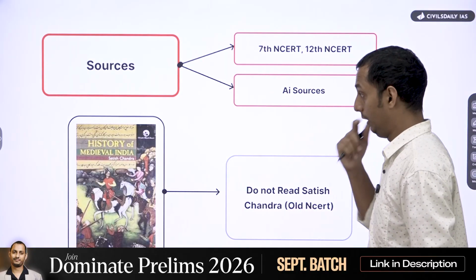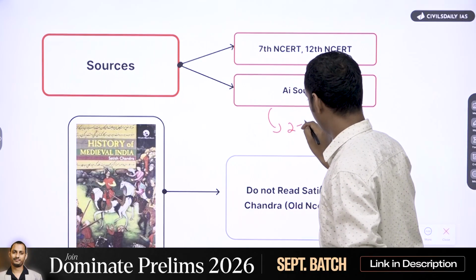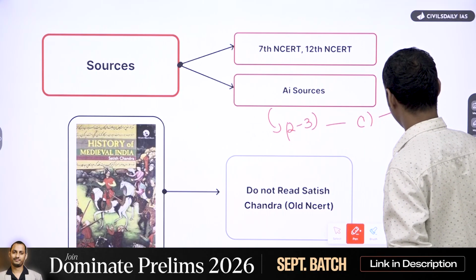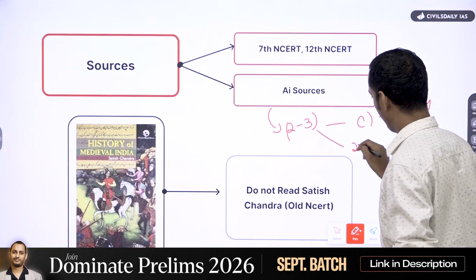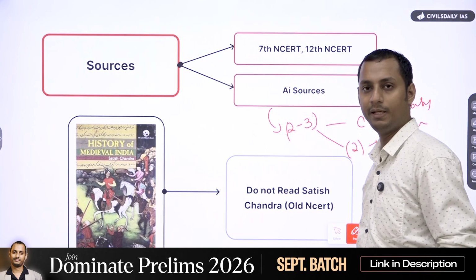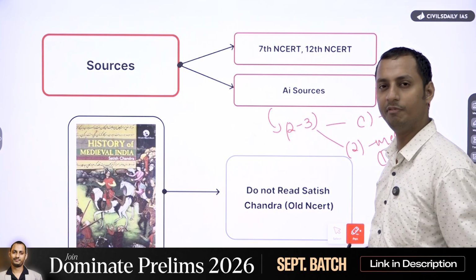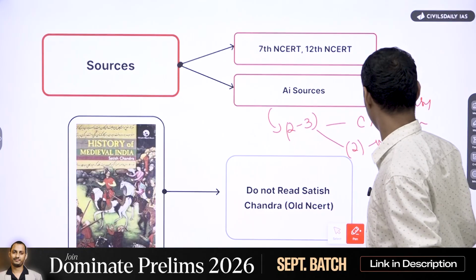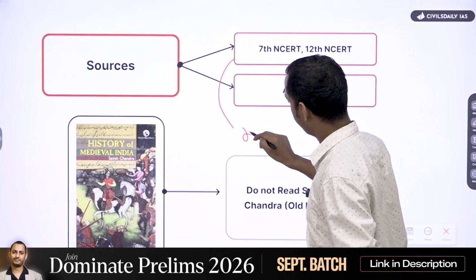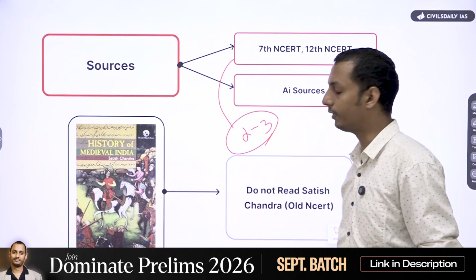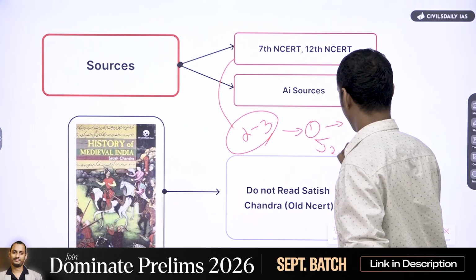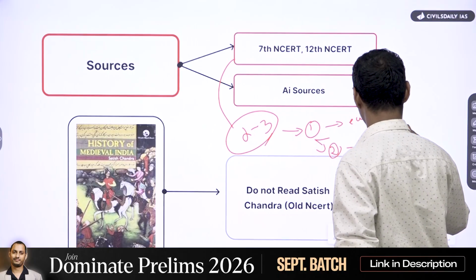So what are the sources? Just for the 2 to 3 questions which are asked in medieval history, 1 would be very easy, 2 would be medium to difficult, and 1 would be extremely difficult, wherein even if you have read all the sources you won't get it. So regarding the sources, out of the 2 to 3 questions asked in medieval history every year, 1 would be very easy and 2 would be easy to medium.